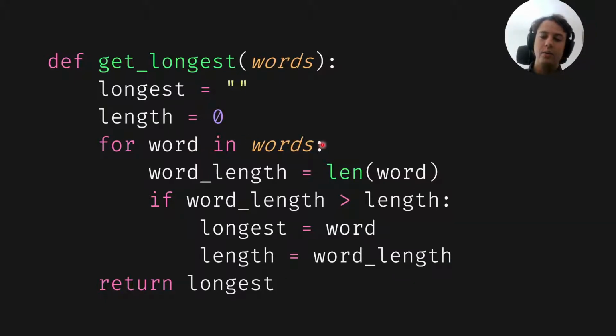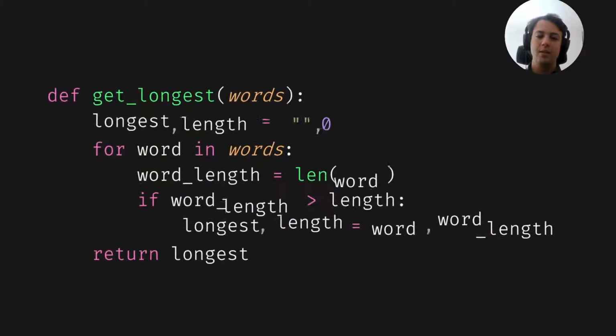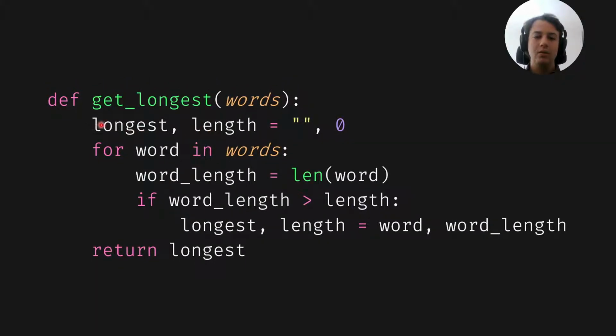And then the next thing we did was we actually grouped assignments of variables that are related to each other. We cannot have length updated automatically whenever we change longest, but we can group these two assignments to convey the idea that these two variables are strongly connected. So that was a semantic change mostly.